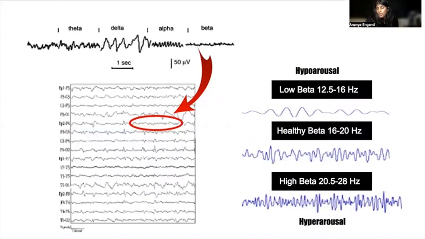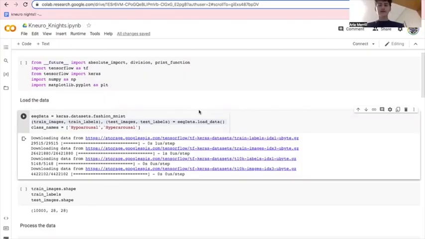For our work, we are focusing on beta waves because discrepancies in beta waves indicate whether a patient has hypoarousal versus hyperarousal while looking at the frequencies. In a healthy person, frequencies range from 16 to 20 Hz in beta waves, whereas someone with PTSD minus or hypoarousal beta waves range from 12.5 to 16 Hz, whereas someone with PTSD plus or hyperarousal beta waves range from 20.5 to 28 Hz. AmygdAnalysis analyzes the AmygEPF data and determines whether an individual is hypo or hyperaroused.